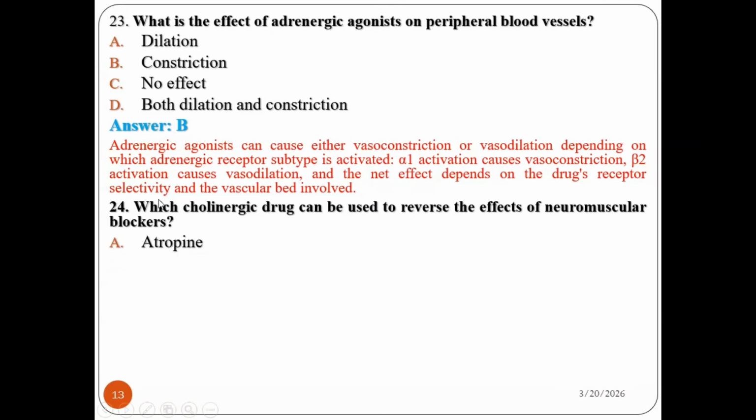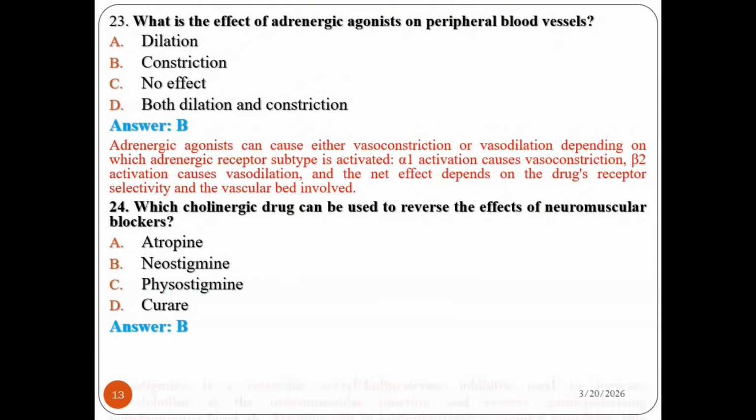Question number 24. Which cholinergic drug can be used to reverse the effect of neuromuscular blockers? A. Atropine, B. Neostigmine, C. Physostigmine, D. Curare. This is a cholinergic drug mainly used to reverse the effect of neuromuscular blockers, one that mainly acts on nicotinic receptors. So the answer is B.